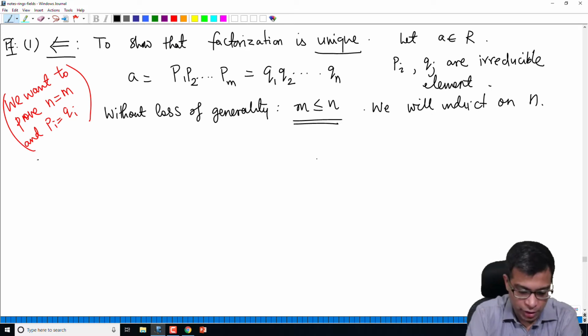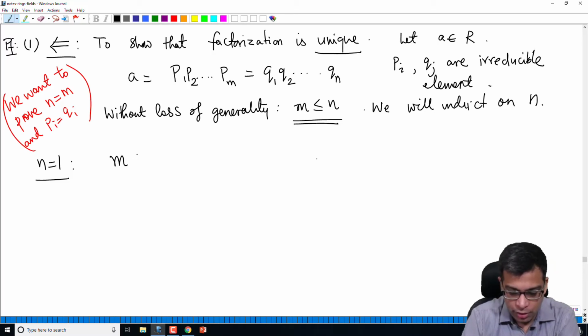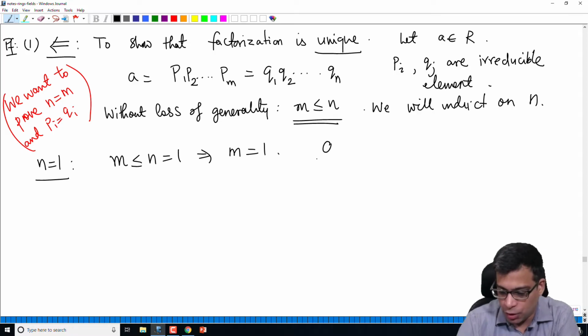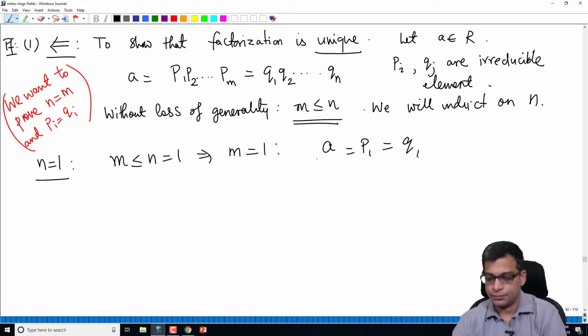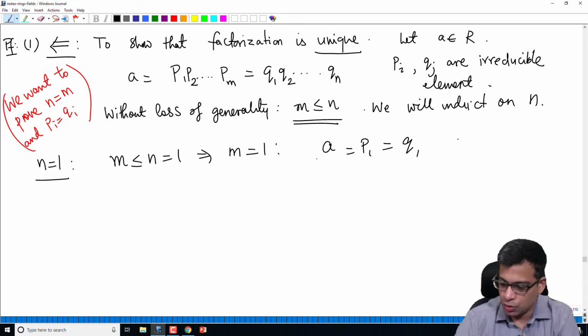The base case is n equal to 1. If n equals 1, then since m is less than or equal to n, m is also equal to 1. That means a is equal to p1 equals q1, and that's it. So the factorization is the same. This is trivial.